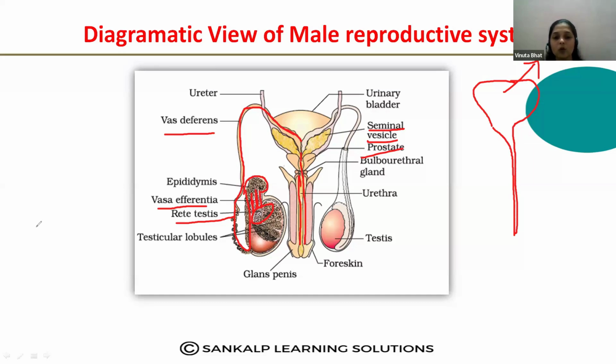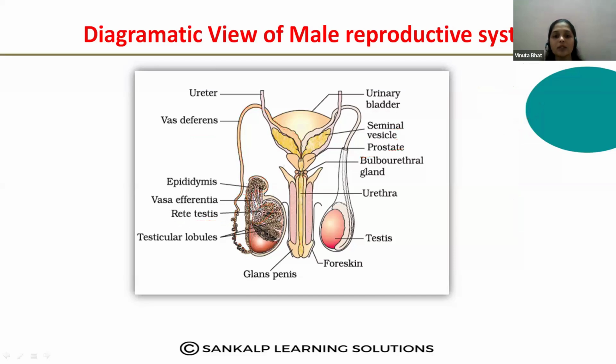Now what you should learn: how the sperms are produced, where the sperms are produced, and how they are transferred through the accessory ducts into the external genitalia. Once again I will repeat, because this can be asked in MCQ order-wise. First, sperms are produced inside the seminiferous tubules, and these seminiferous tubules open into the structure called the rete testis.